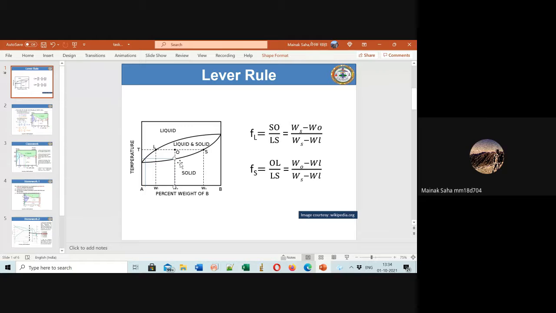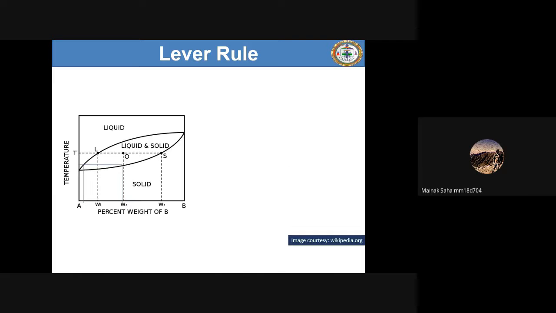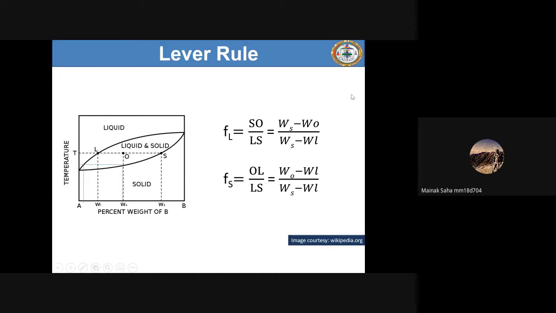If you give it some thought, because I will also have to proceed with the other one. But okay, fine. The main crux of this particular slide is that if you are at point O, at temperature T, and the overall composition of the material is WO weight percent, then the fraction of the liquid is SO divided by SL, wherever there is liquid you do the reverse thing. So this is WS minus WO divided by WS minus WL. Weight percent of solid, overall, and liquid.